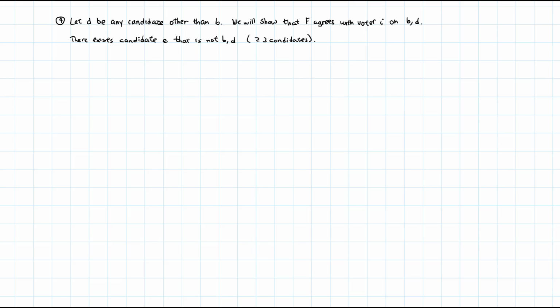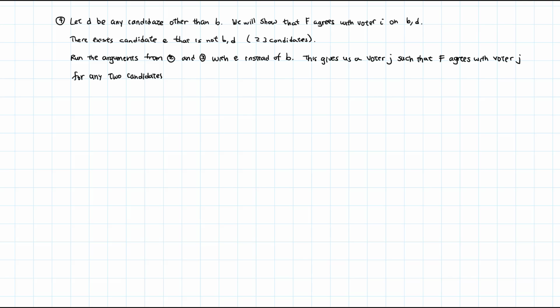We let D be any candidate other than B. We will show that F agrees with voter I on the rankings of B and D. So there exists a candidate E that is not B or D, as there are at least 3 candidates. We will now run the arguments from parts 2 and 3 with E instead of B. This will give us a voter J such that F agrees with voter J for any 2 candidates that are not E.